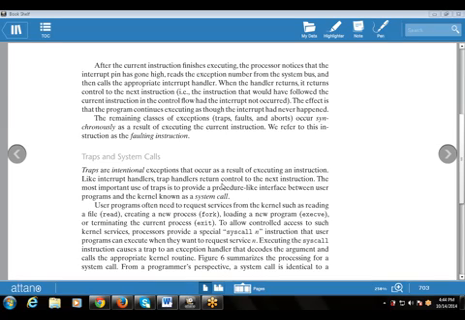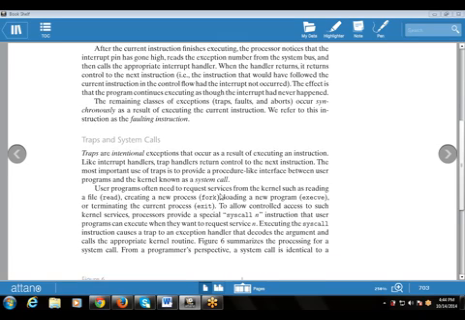Like the interrupt handler, the trap handler also returns the control to the next instruction. The most important use of the trap is to provide a procedure-like interface between the user program and the kernel, known as the system call. User programs often need to request services from the kernel, such as reading a file, that is a read operation, creating a new process, that is done by fork, loading a new program, that is execve, or terminating the current process, that is exit.